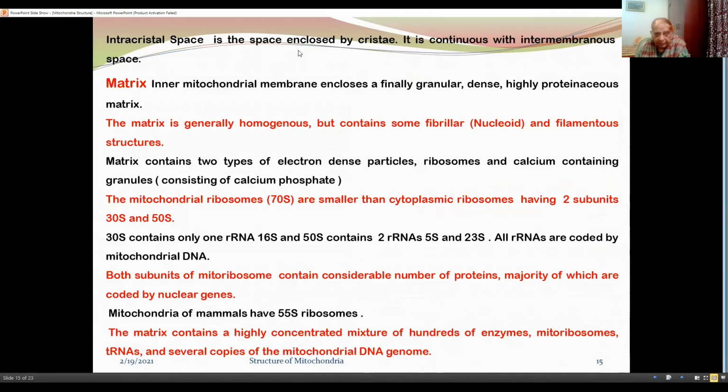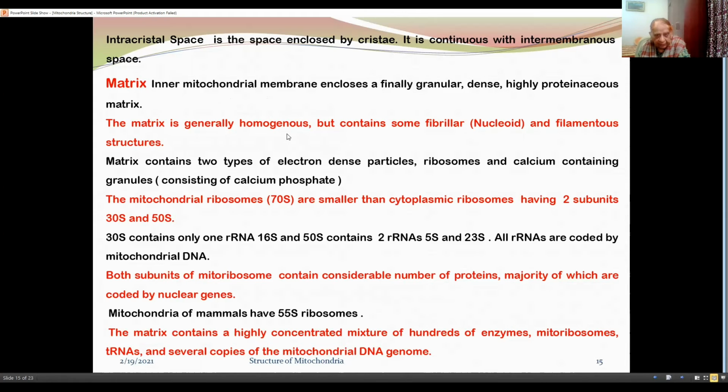Intercrystal space is the space enclosed by cristae. It is continuous with intermembranous space. Now let us see about matrix. Inner mitochondrial membrane encloses a finely granular, dense, highly proteinaceous matrix.